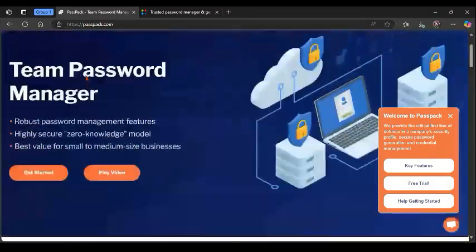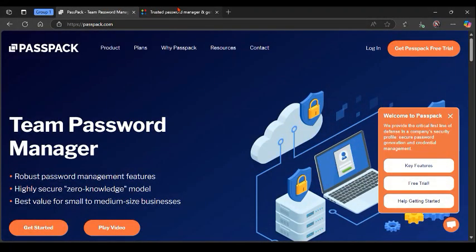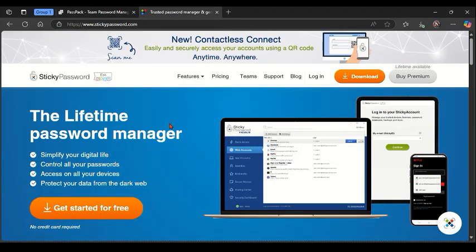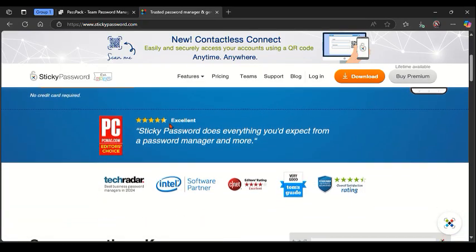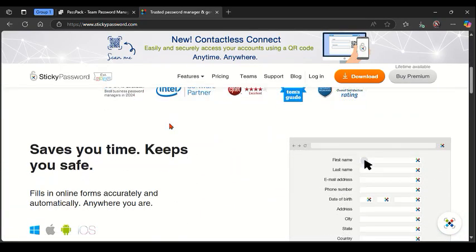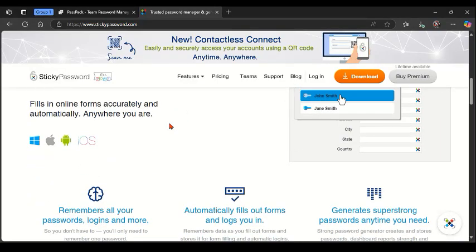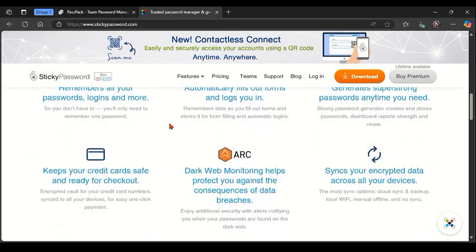So to get started with the overview, Passpack is a web-based password manager focused on secure online access with features like team sharing, two-factor authentication, and encryption. It's also designed more for collaborative environment.